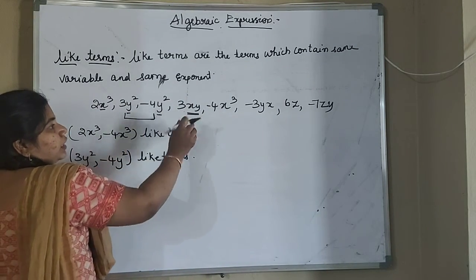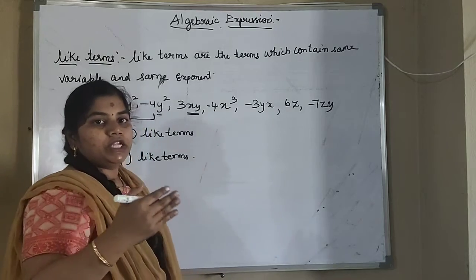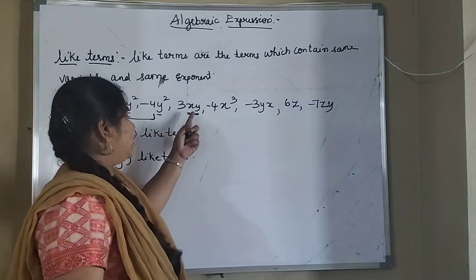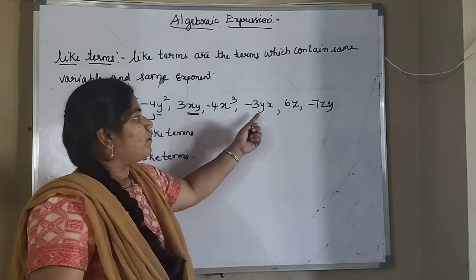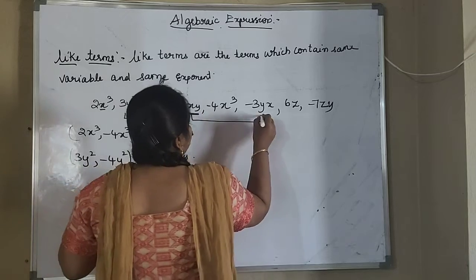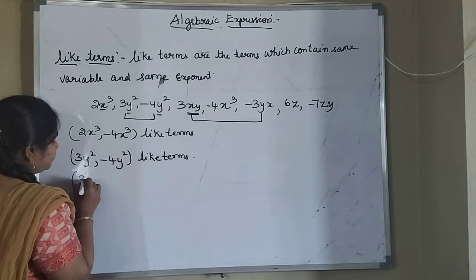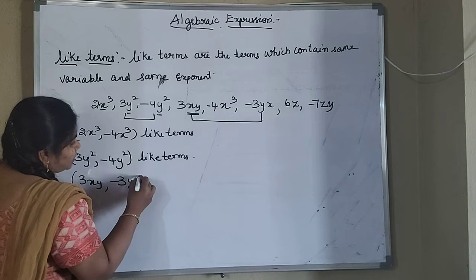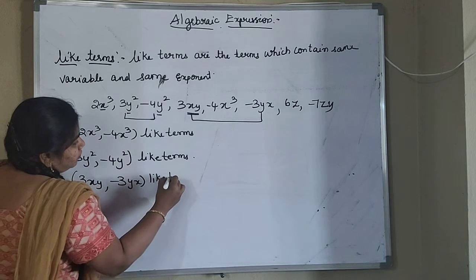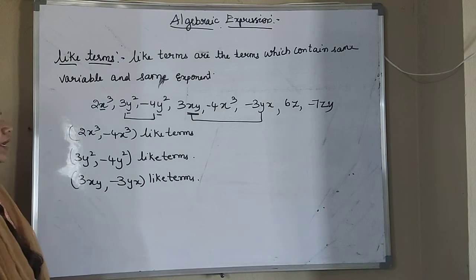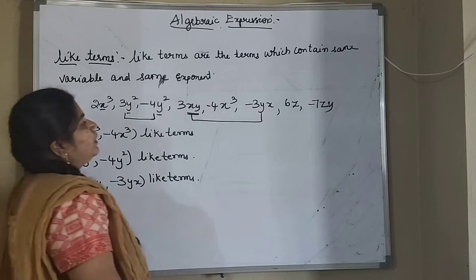Only the variables have been reversed. 2 into 3 or 3 into 2, both values will be the same. In the same way, x into y or y into x will be xy only. So these two are also like terms: 3xy and minus 3yx are also like terms.